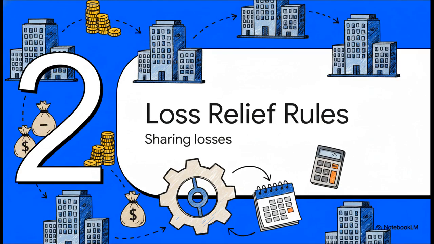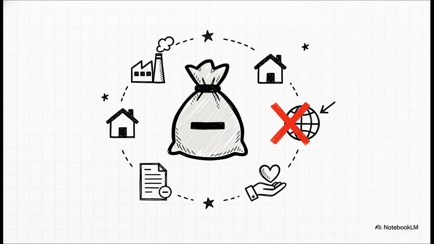Moving on to Section 2, Group and Consortium Relief. Now that we know how to identify our groups, let's focus on the mechanics of actually sharing losses between these connected companies. Because honestly, this is where the real tax planning happens. So there are very specific types of losses that can actually be surrendered within a group. We're talking about current period trading losses, non-trading loan relationship deficits, or NTLR deficits, excess capital allowances that create or increase a trading loss, property business losses, and excess qualifying charitable donations.